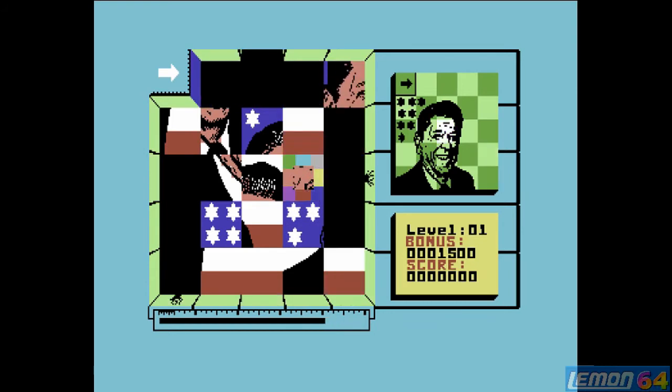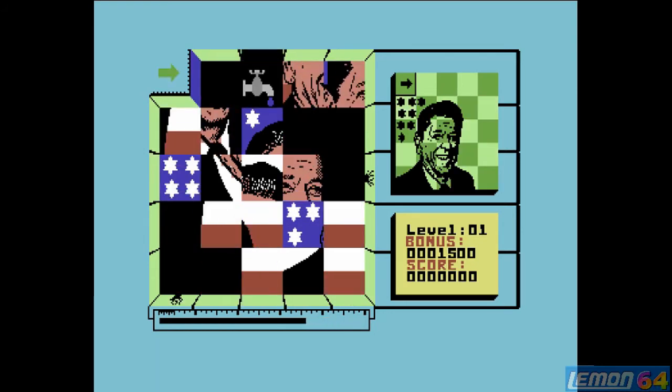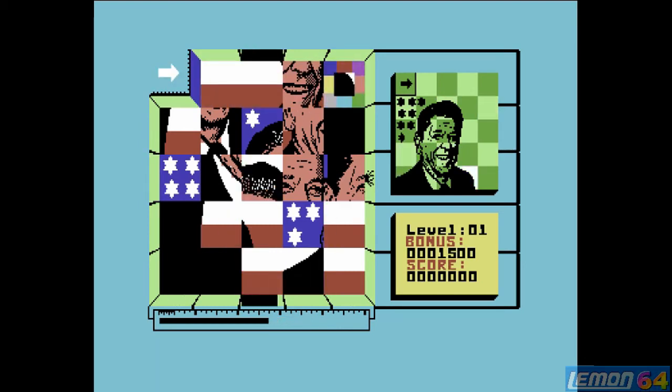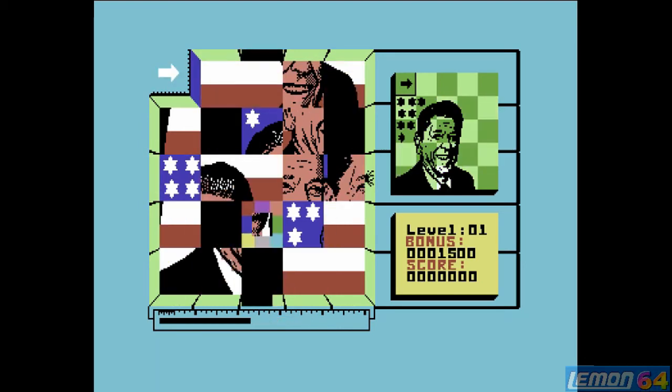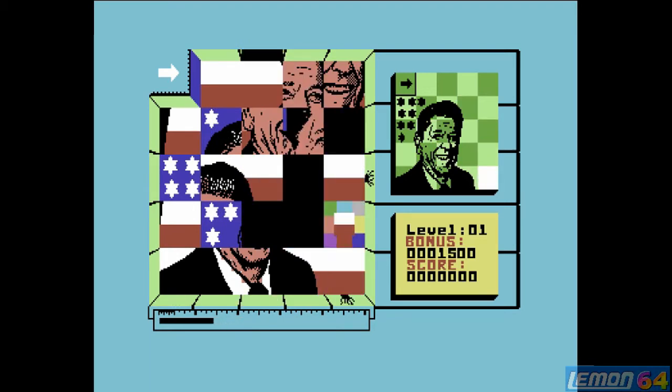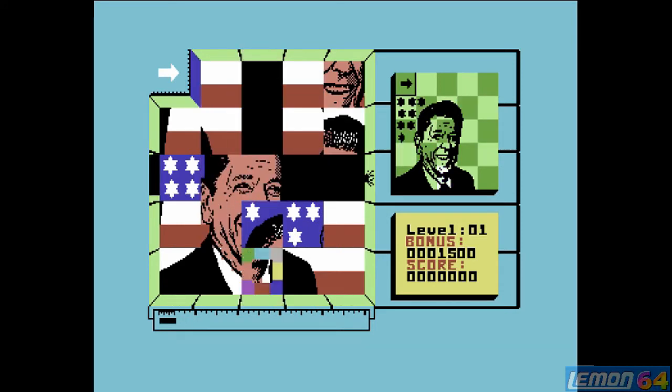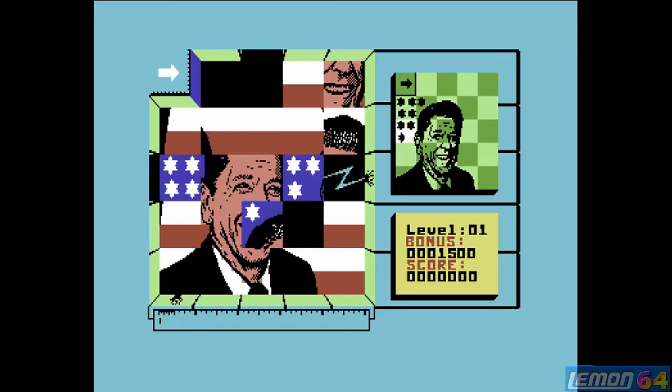You can see by speeding this up there, the time is ticking down. We do gain a very hefty time limit, except when we do lose all our lives, we don't get virtually any time. And you can see all that time in the world doesn't give us enough time to put these blocks into order. So that's that level, and unfortunately I died.